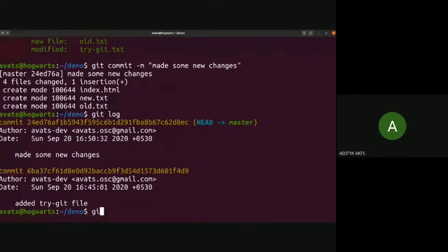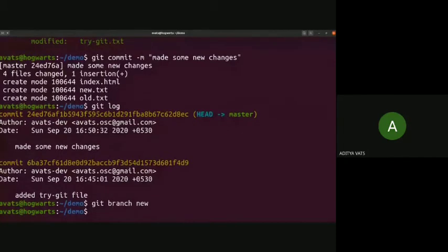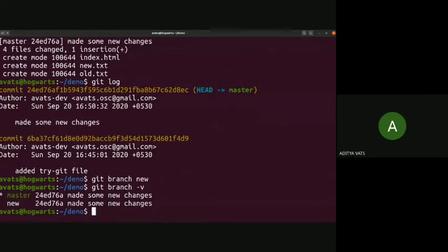So let's create some branch. So git branch new. Git branch is the command, and new is the name of the branch that we are creating. So this creates a new branch. You can see all the branches through git branch -v. This shows you all the branches. Like there is a master branch, and it's green. So we are on master now, and there is a branch new.